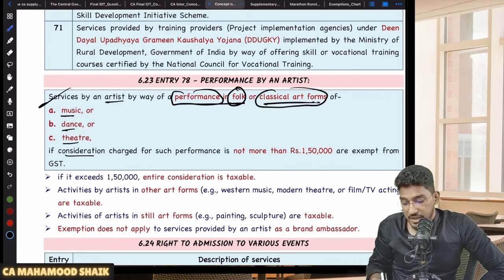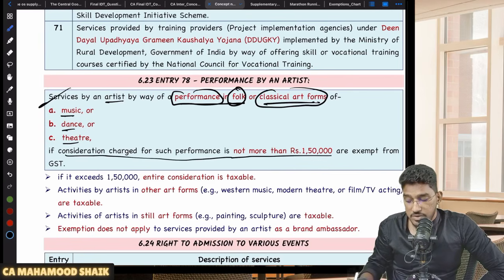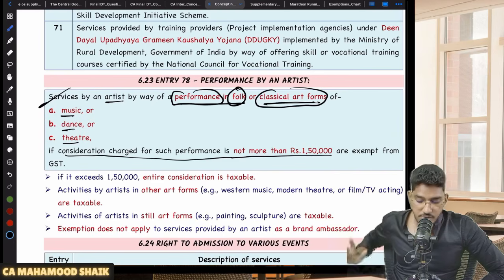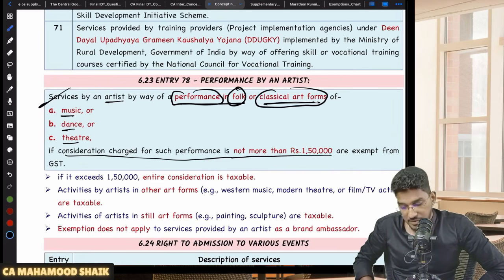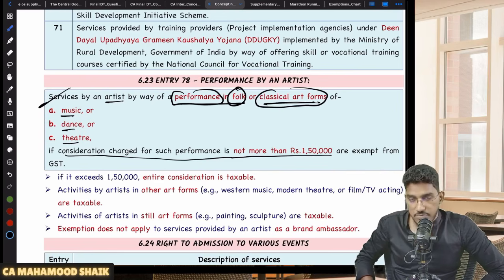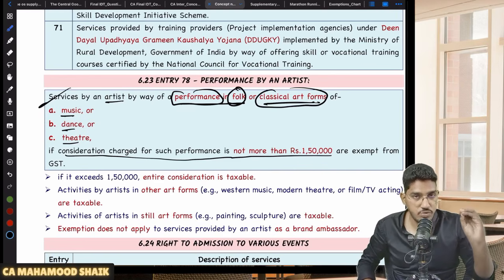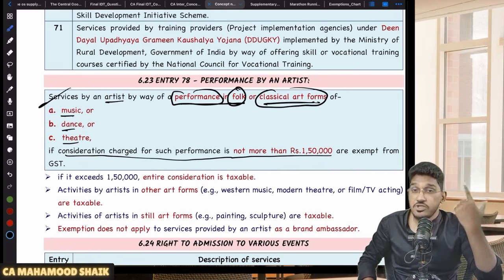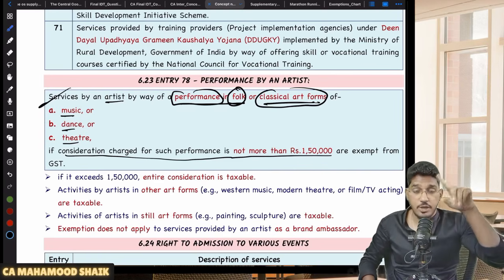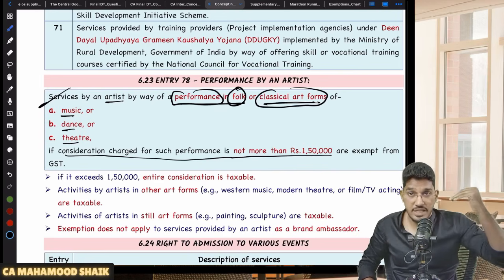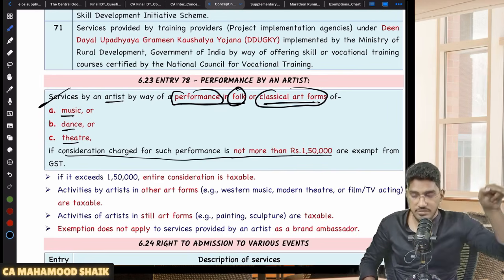Exempted, provided the consideration charged for such performance is not more than 1,50,000 rupees. So if an artist is doing the performance in folk or classical art forms of music, dance or theatre, and the consideration charged is not more than 1,50,000, if it is less than or equal to 1,50,000 rupees, it will be exempted. If the consideration is more than 1,50,000, the entire value will be taxable. Not just the value exceeding 1,50,000, the entire value will become taxable.